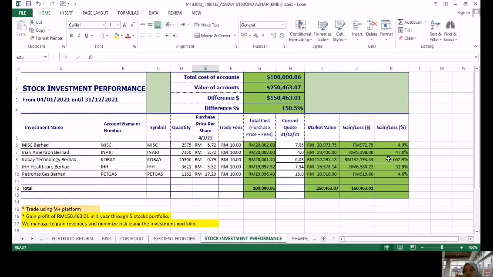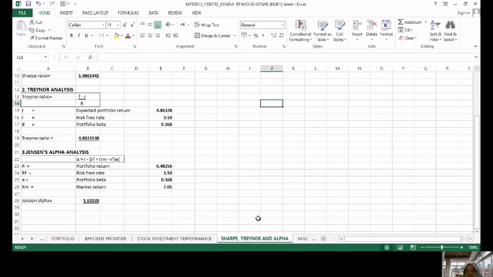The total gain is 150,463.1. We know that from this we managed to gain revenue and minimize risk using the investment portfolio. Okay, now we go to the next, Sharpe, Treynor and Alpha.